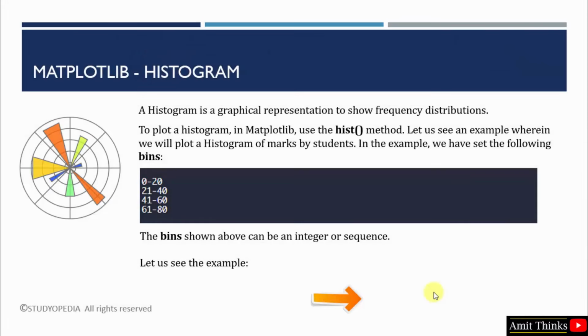So guys, we saw how to plot a histogram using the hist method. We have also set the bin. Okay. Thank you for watching the video.